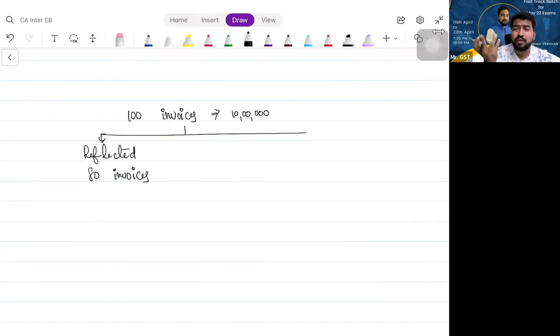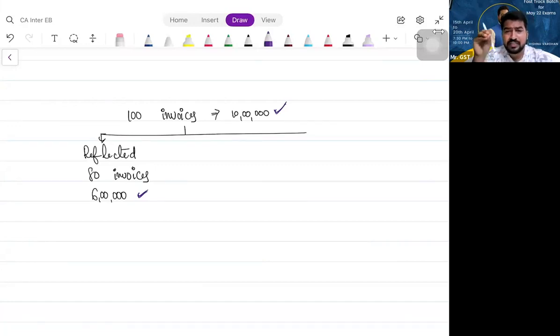So we are not worried about how many invoices are reflected. We are worried only about the money. 6 lakhs. How much are you eligible? 10 lakhs. How much is reflected? 6 lakhs. Variation here. Yes. So you can claim an extra amount.